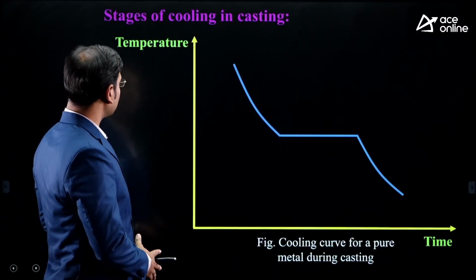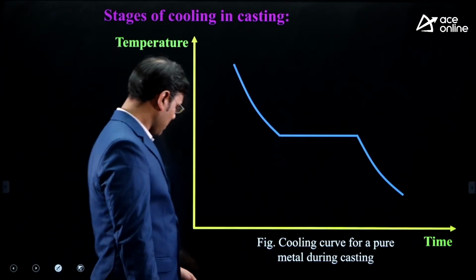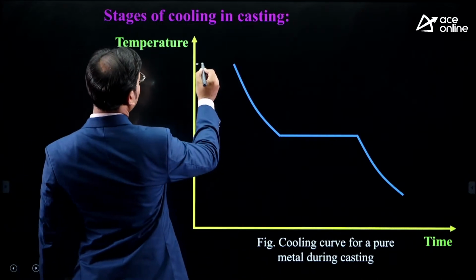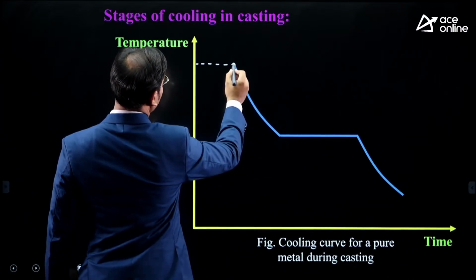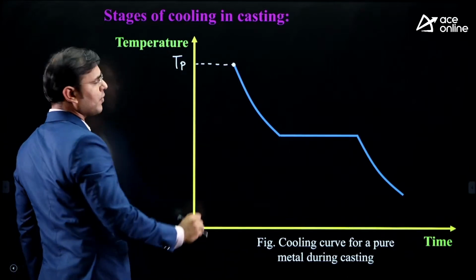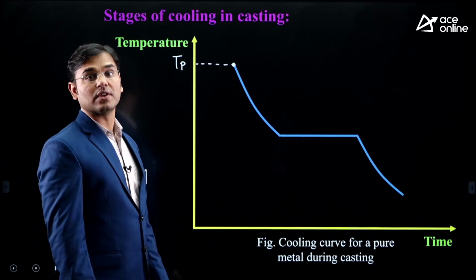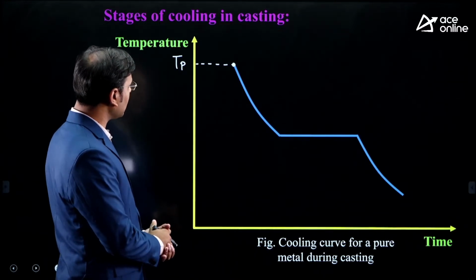Now here we have to see the stages of cooling in casting. We'll take the example of iron here. At what temperature are we pouring the iron? We are pouring the iron at 1700 degrees centigrade, and this is the first point here. I am writing TP. What is meant by TP? That is the pouring temperature. If we are considering the iron, then that pouring temperature is 1700 degrees centigrade.